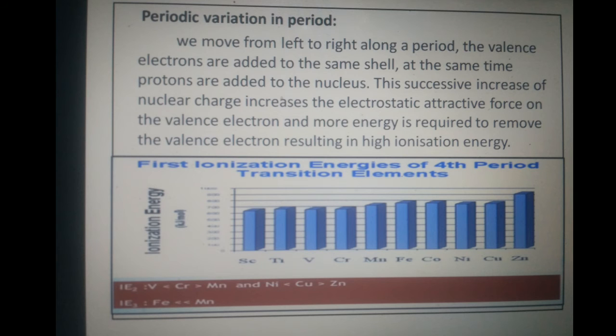Periodic variation in a period. As we move from left to right along a period, the valence electrons are added to the same shell. At the same time, protons are added to the nucleus. This successive increase of nuclear charge increases the electrostatic attractive force on the valence electron, and more energy is required to remove the valence electron, resulting in high ionization energy.